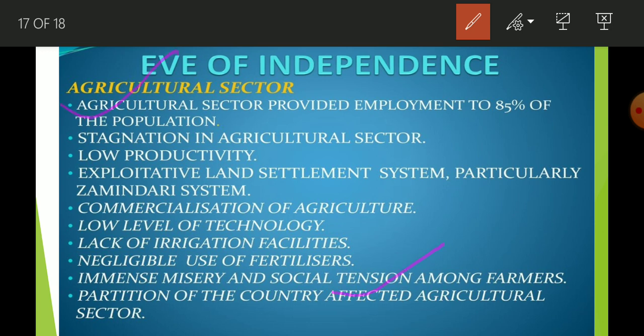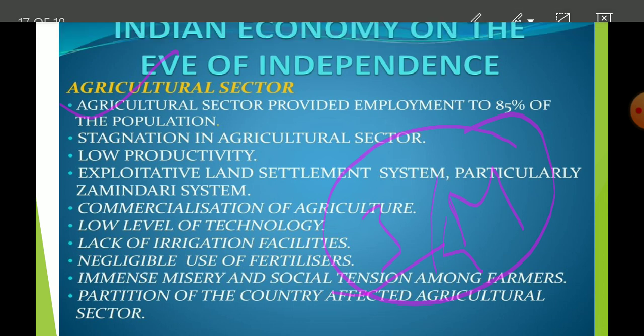Okay students, so I have written it again. If it is a 3 marks question, you can write in this way. Agriculture sector provides employment to 85% of the population, stagnation in agriculture sector, low productivity, exploitative land settlement system, particularly zamindari system, commercialization of agriculture, low level of technology, lack of irrigation facility, neglected use of fertilizer, imminent misery and social tension among the farmers, partition of the country affected agriculture sector. So in a 3 or 4 marks question, you can give the answer with the help of this slide. Okay, so note it down and make proper notes.